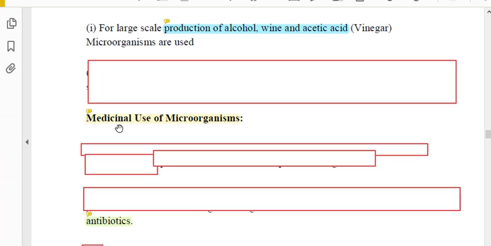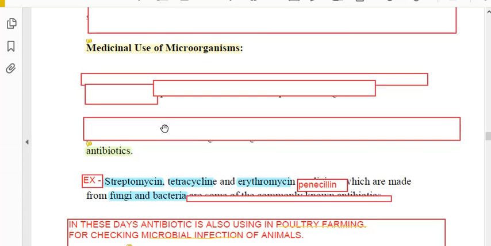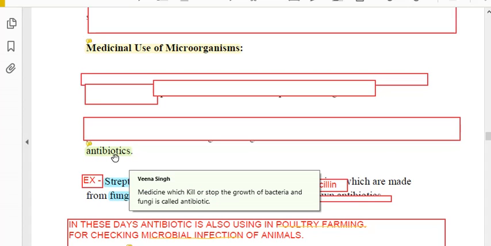Medicinal use also. A number of medicines are prepared with the help of microorganisms. So one term is antibiotic. Anti means opposite, biotic means growth of a biological body, that is, microorganism. So medicine which kills or stops the growth of bacteria and fungi is called an antibiotic. When you get sick, suppose common cough or cold, the doctor used to say take antibiotic. That antibiotic is medicine prepared with the help of microorganisms, and it prevents the growth of disease-causing microorganisms.